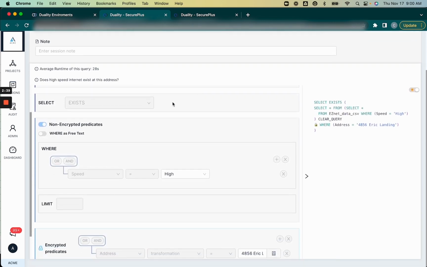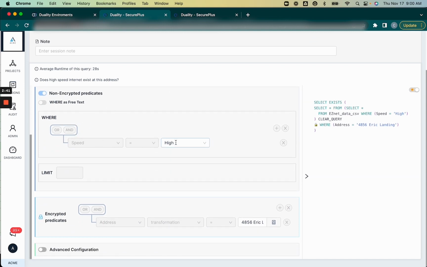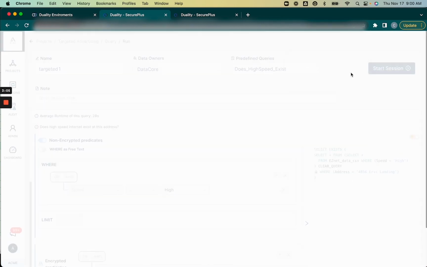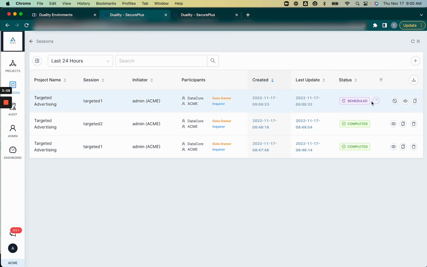As you can see, what we're looking for is whether high-speed internet exists for a given particular address. Now, in this case, there are two parameters to the query. The speed does not need to be encrypted, because it's simply low, medium, or high. However, the customer address, this is PII. This is something that Acme Bank cannot share with Datacore because it falls under compliance and regulation laws. So let's go ahead and kick off this query. As you can see, it has been scheduled and will shortly kick off.